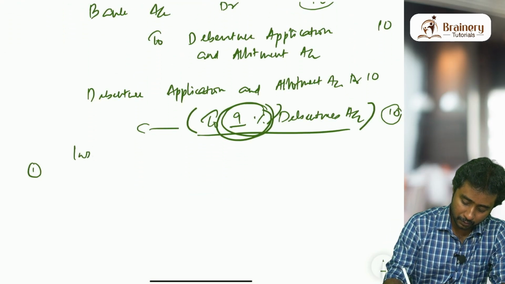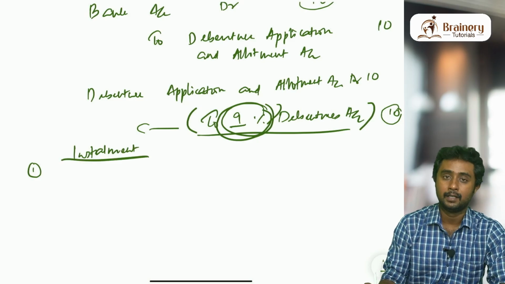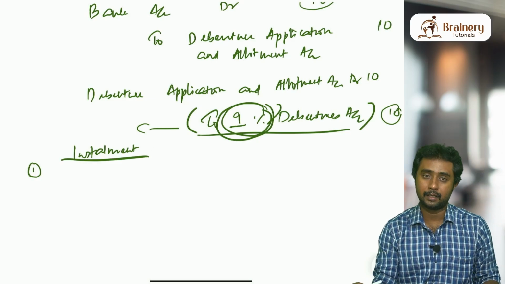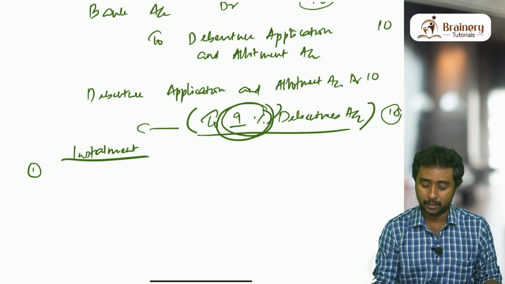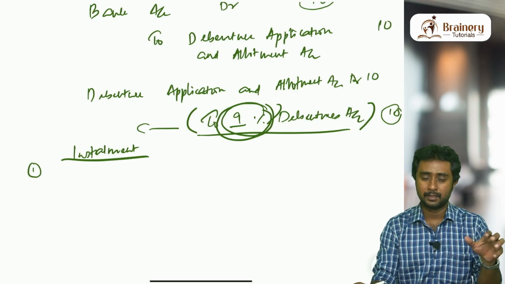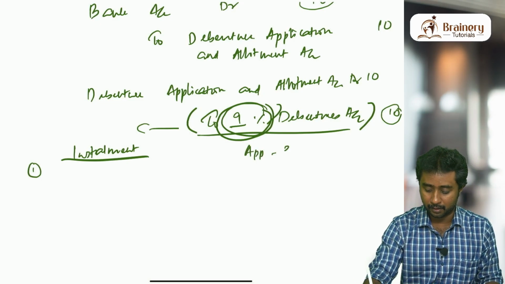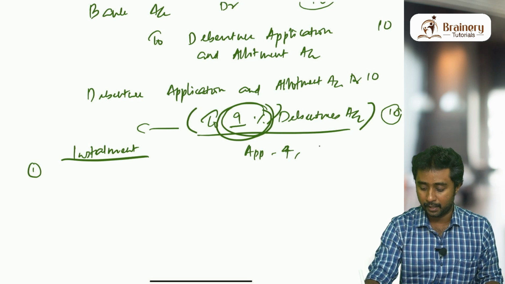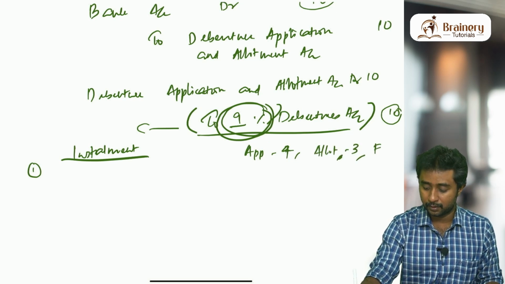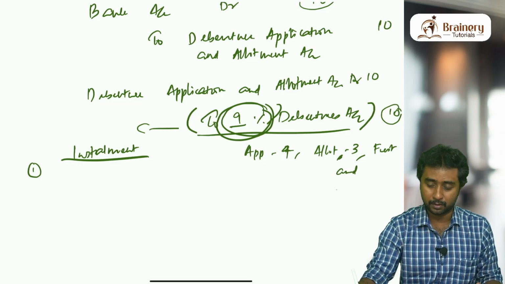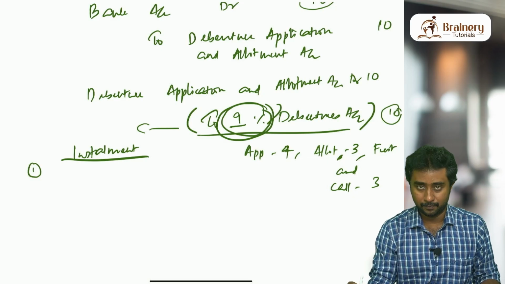Now when it comes to the installment method, what are the entries that we need to pass? We will just discuss it in brief, though this video is not intended for the installment method. Just for the par case alone we will discuss. So here also the installment names are the same as in the previous chapter: application, allotment, and suppose it is 3, first and final call. You know, one more installment is the second call, but I'm not writing second call here.